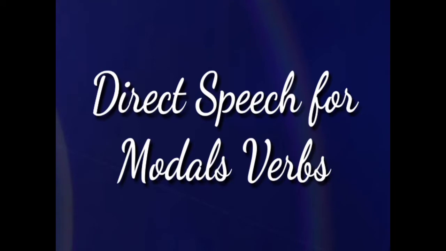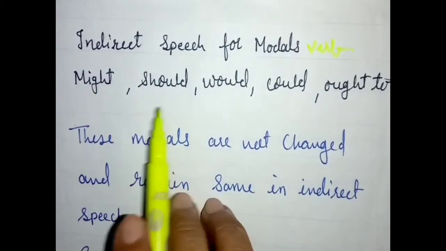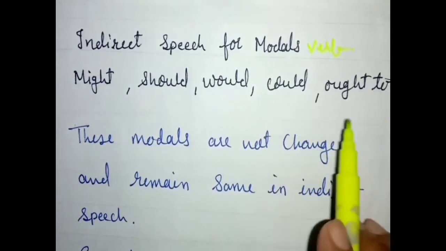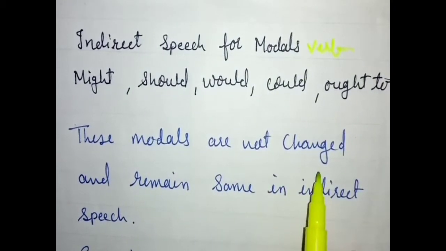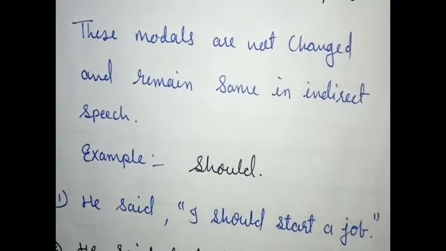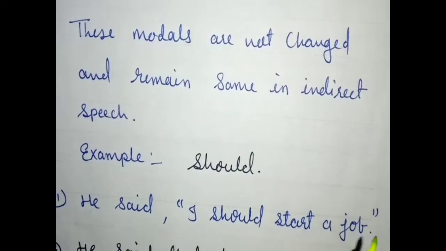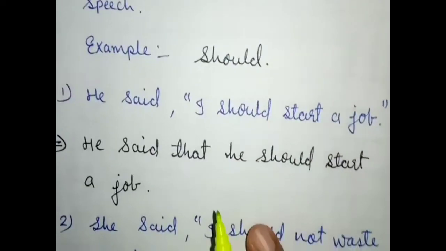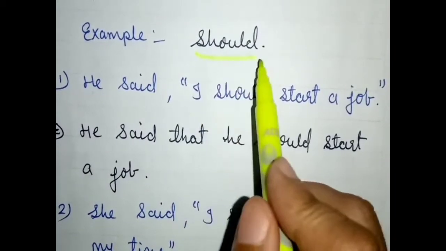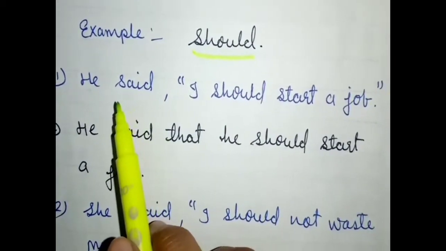Now students, let's see the direct speech for modal verbs. These are our modal verbs: might, should, would, could, ought to. These verbs are not changed. They remain the same in indirect speech. If these verbs are coming in the reporting verb, they are unchanged in indirect speech. Let's see the examples. We will start with one modal verb. Start with should.